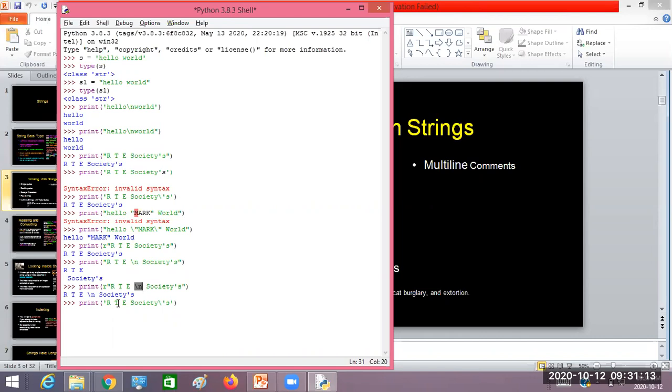Yes, sir. Even here, what I was showing: RT society was displaying the single quote. But when I prefix r, meaning it is raw data, look here: it is going to display the backslash and single quote. It is not performing the special purpose of that backslash single quote.